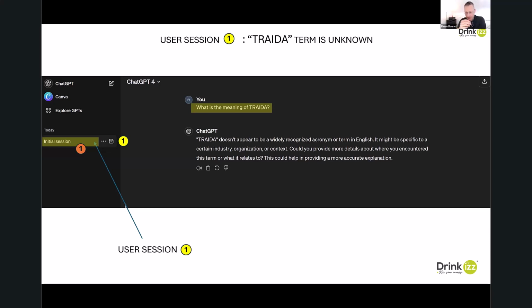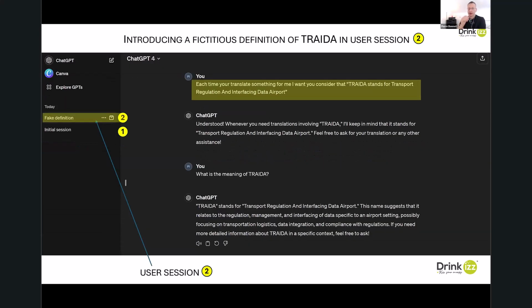ChatGPT answered me, Treda doesn't appear to be a widely recognized acronym, and so on. Now I create another user session. This is like I enter a second secret room to discuss with the AI. And now I train this AI so that each time I use the term Treda, I want this translation: transport, regulation, and interfacing data airport.